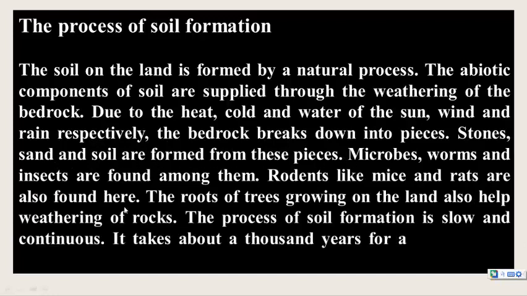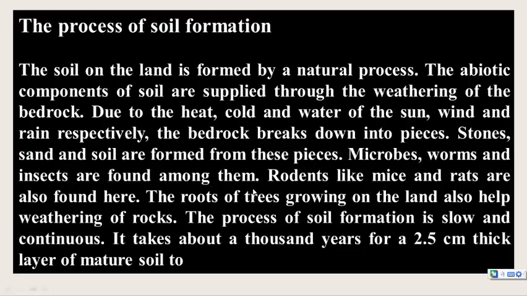Microbes, worms and insects are found among them. Rodents like mice and rats are also found here. The roots of trees growing on the land also help in weathering of rocks. The process of soil formation is slow and continuous. It takes about 1,000 years for a 2.5 cm thick layer of mature soil to form. It is a very slow process.